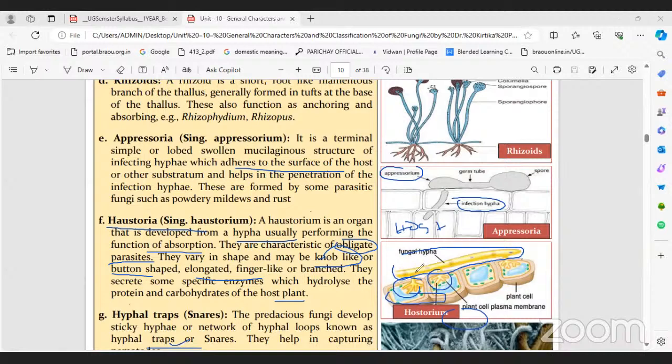In appressorium only a small portion penetrates into the host, not completely. But here almost above 50% penetrates into the host cell.